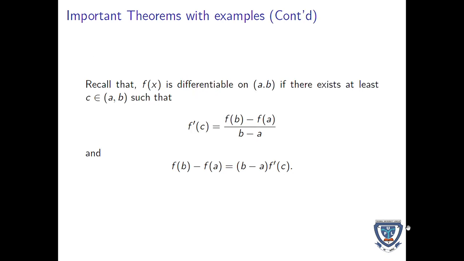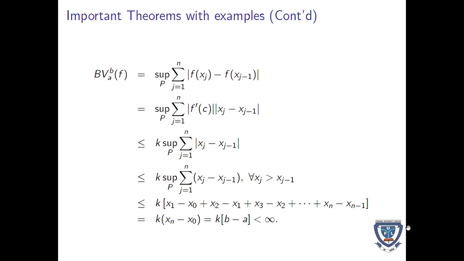Recall that f is differentiable on the open interval (a, b) if there exists at least a c in (a, b) such that the mean value theorem is defined this way: f(b) minus f(a) all over b minus a, and f(b) minus f(a) is equal to (b minus a) f prime of c.